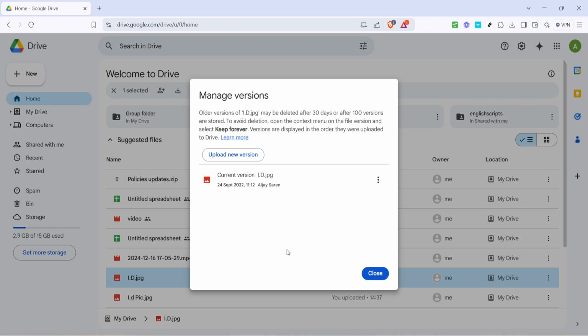The best part is that all your sharing settings remain intact. Anyone with the original shareable link can now access the updated version without any further action needed from you. And there you have it, that's how you can easily update a shared file on Google Drive without altering the shareable link. This method saves you time and ensures consistency in file management.